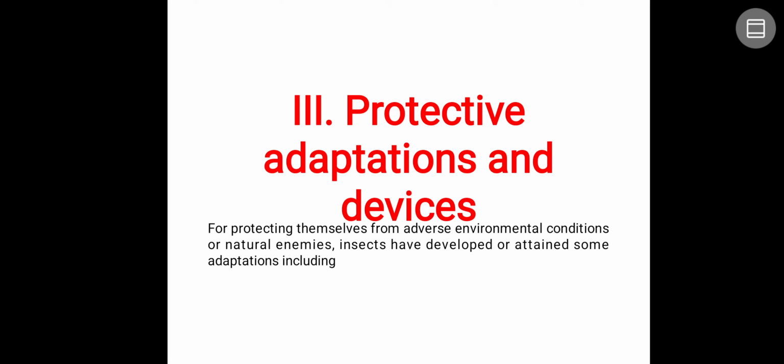Next, the last factor is protective adaptations and devices. What is it actually? Insects protect themselves from the environmental conditions or natural enemies. They have developed some adaptations, including the first one, morphological adaptations. Morphologically, how are they protecting themselves?